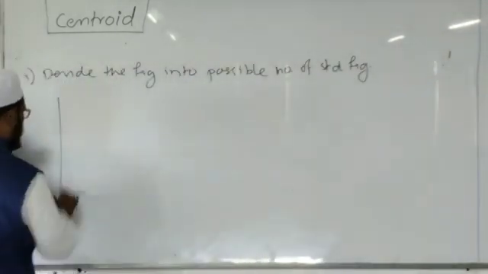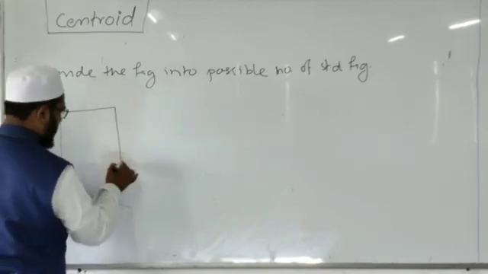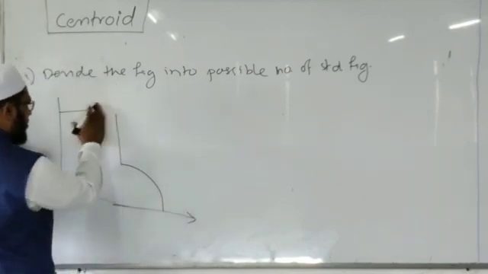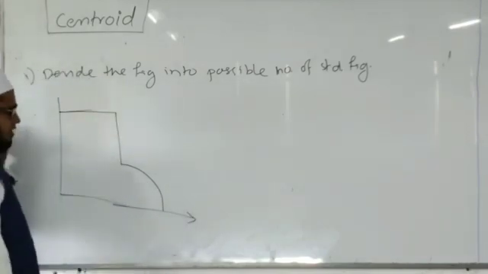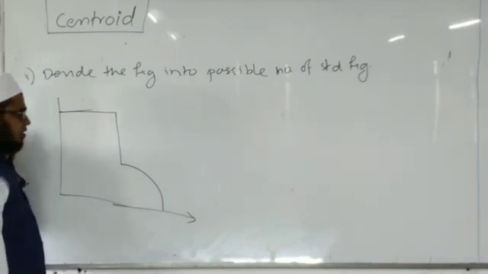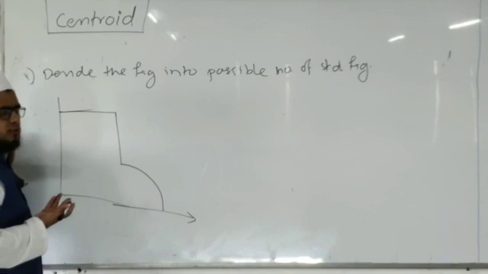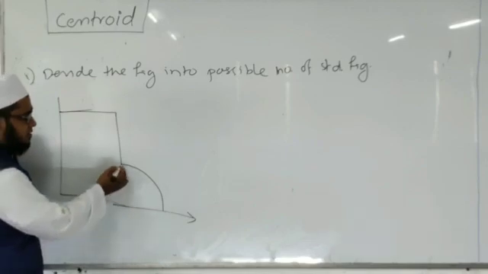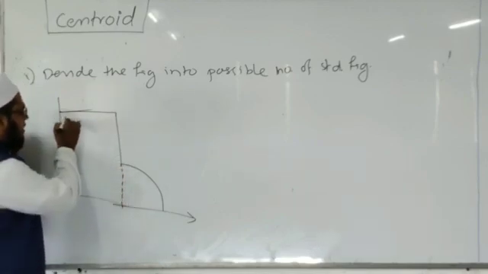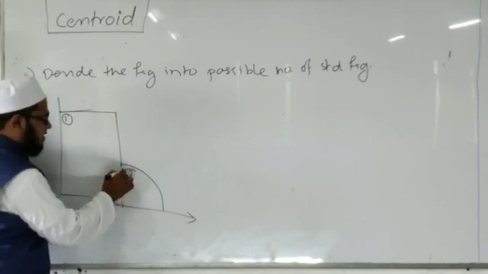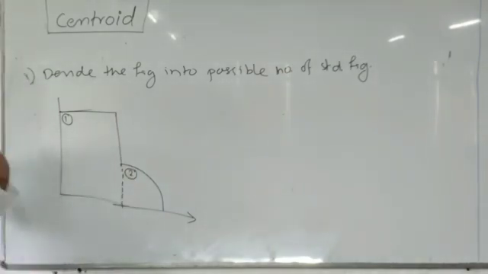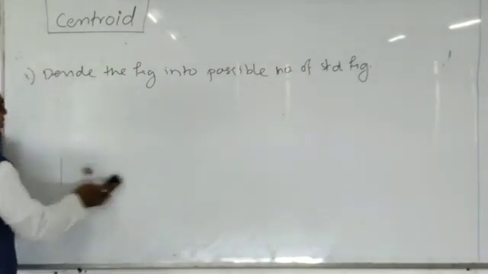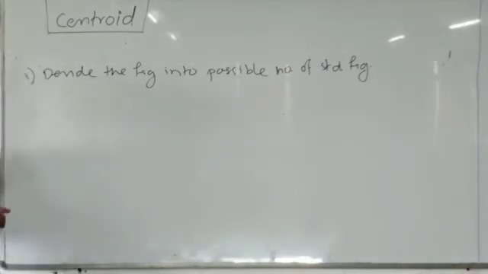For example, that is the figure. It is an irregular figure directly. I don't know what the geometric center is that I need to find. That is the first step. Divide this given figure into standard figures. Means I will divide this figure with dotted lines. The first is rectangle and second is quarter circle. It is the process. There may be more than one combination possible, so we have to see which one is easy.